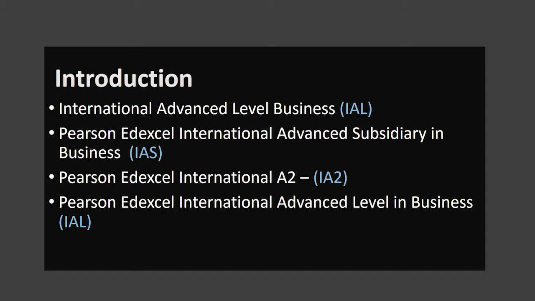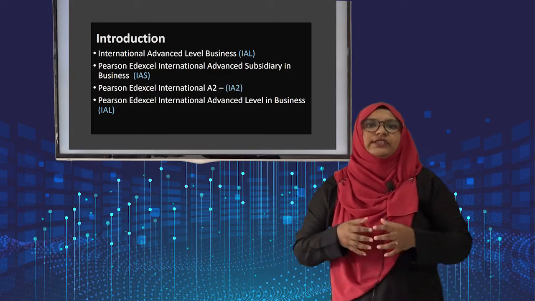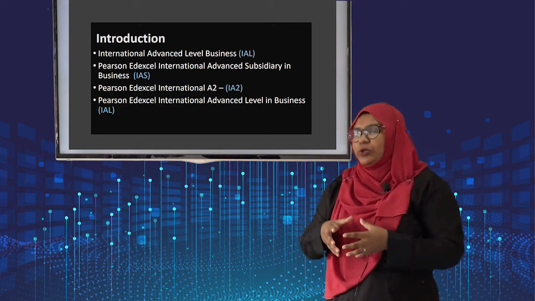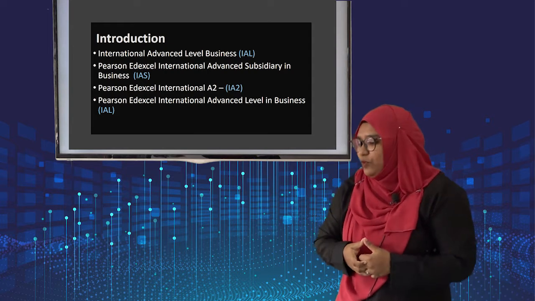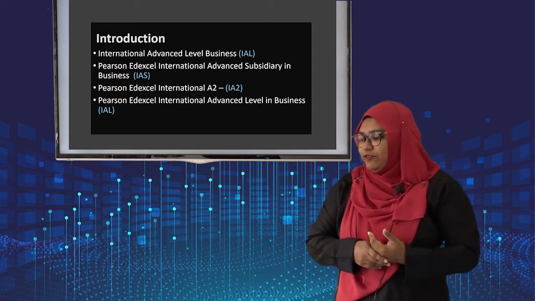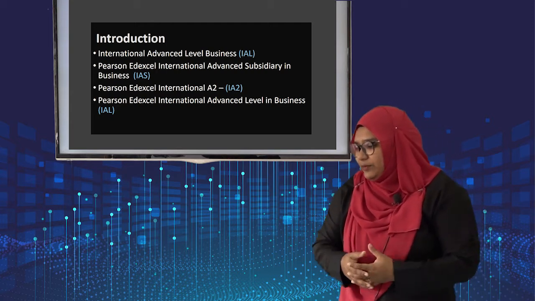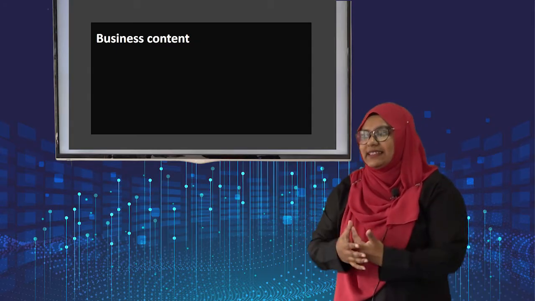International Advanced Level Business will be divided into two sections, that is IAS and IA2. So you all need to know in IAS which units will be covered. In IAS, Unit 1 and Unit 2 will be covered. In IA2, Unit 3 and Unit 4 will be covered. So if a student completes Unit 1, 2, 3, and 4, they will be graded with Pearson Edexcel International Advanced Level in Business. Now, it's very important for students to understand the business contents, what will be discussed.